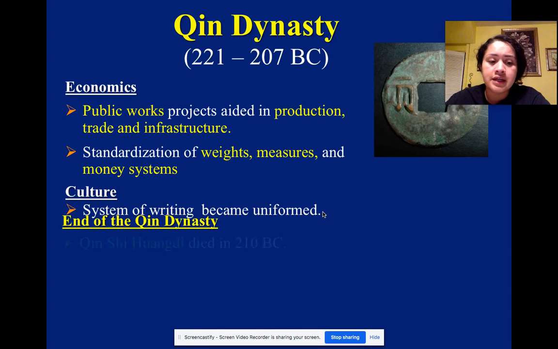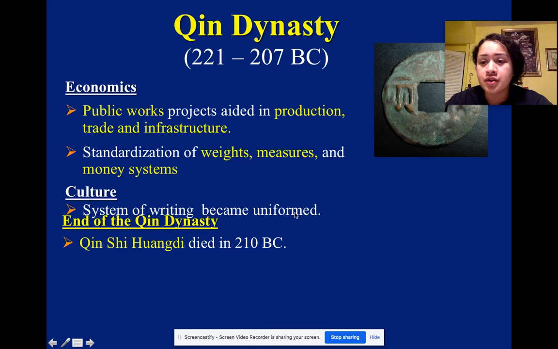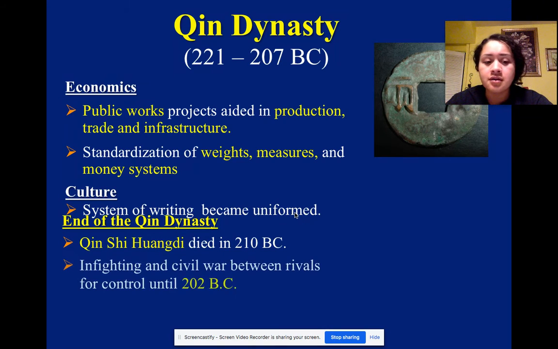The end of the Qin Dynasty. Qin Shi Huangdi died in 210 BC, so this was 3 years after the Qin Dynasty came to an end. Infighting and civil war between rivals for control until 202 BC. Wait, I'm going to take this back. He did not die after the Qin Dynasty ended. So 210 falls in between here. So he died in 210, and then 3 years later, which was minus 3, 207, the Qin Dynasty ended. So he died fighting a civil war between rivals for control for land.